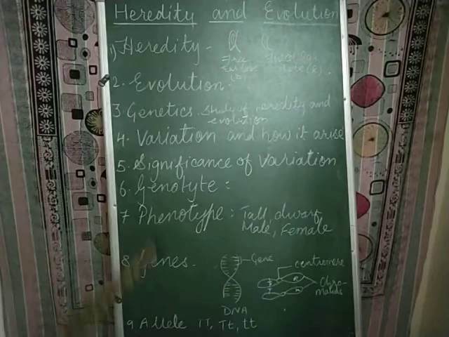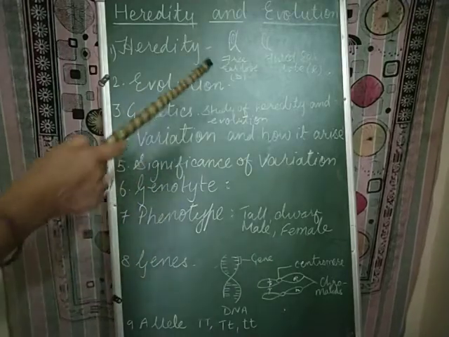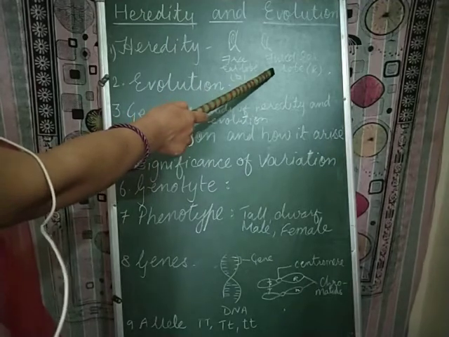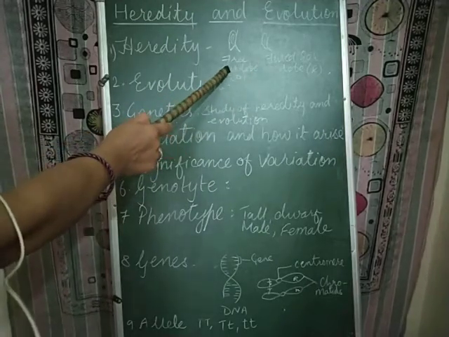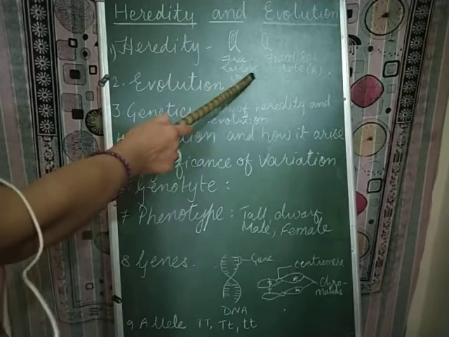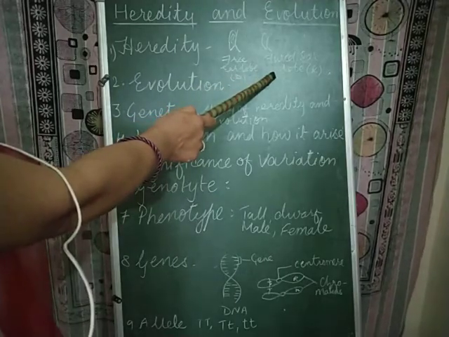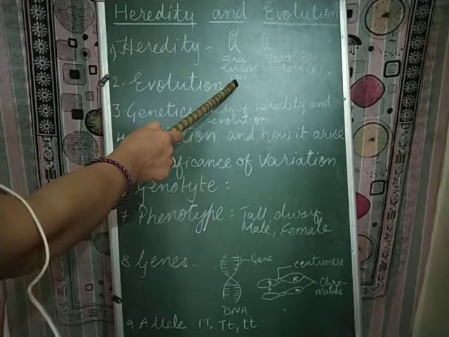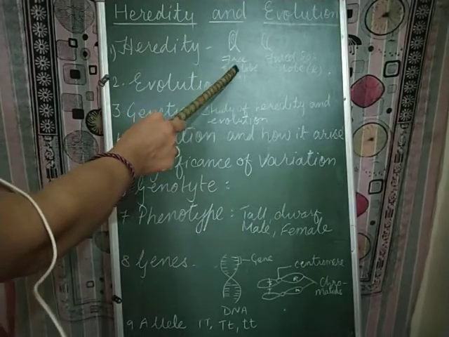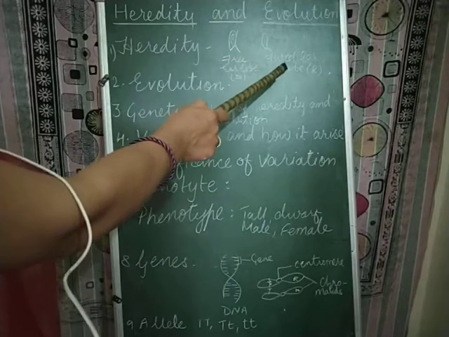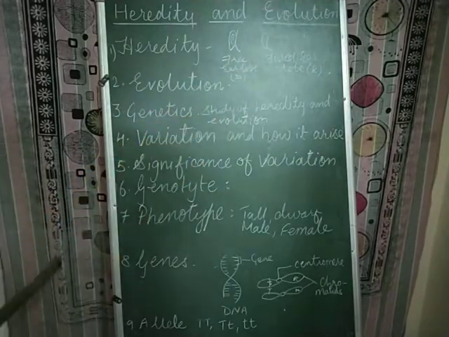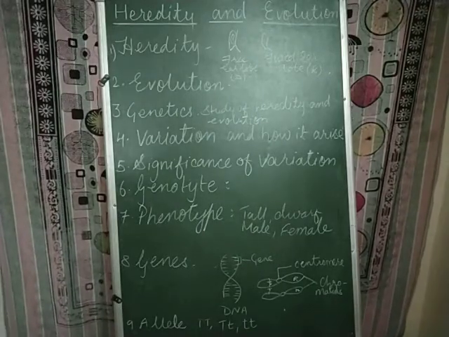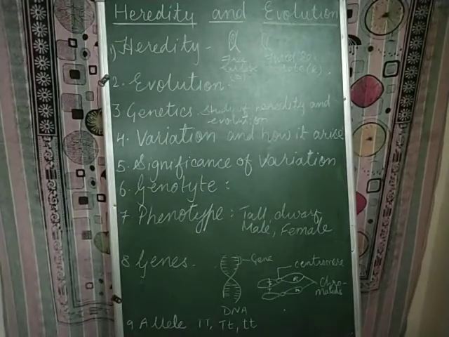For example, if one parent has a free earlobe and the other parent has a fused earlobe, the free earlobe is dominant and the fused earlobe is recessive. So the chances of transferring the dominant character, that is the free earlobe, are more as compared to the fused earlobe. This is how characters are transferred from the parents to the progeny.